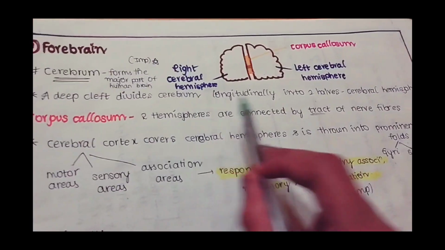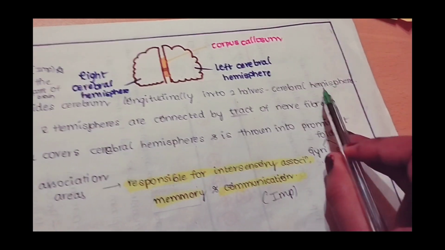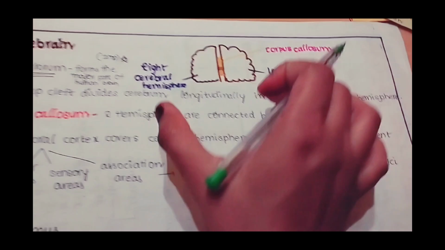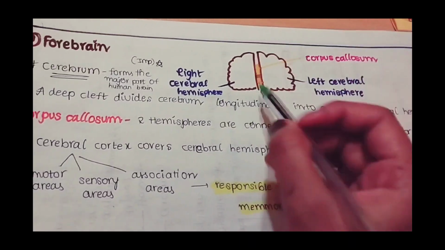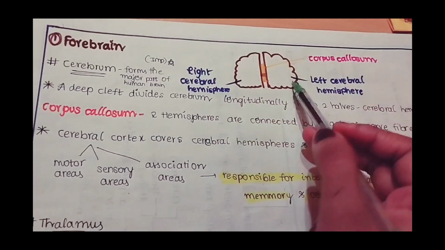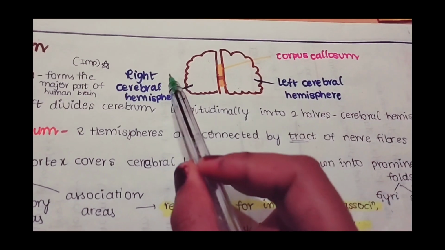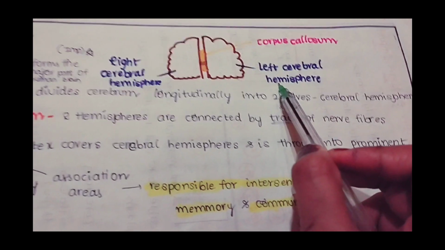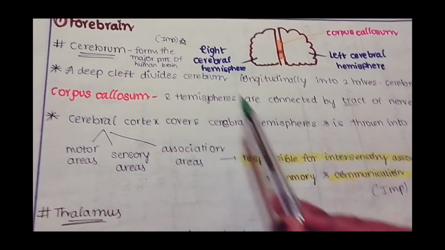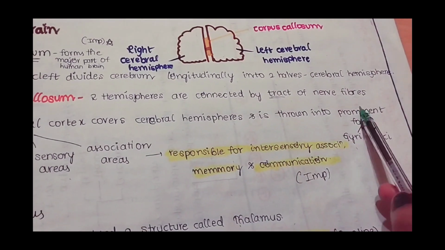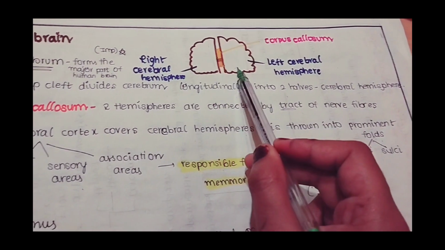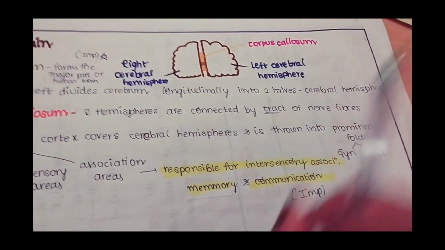A deep cleft divides cerebrum longitudinally into two halves, that is, they are known as cerebral hemispheres. Imagine this as a cerebrum diagram, and this is the cleft which is dividing cerebrum into two halves. They are known as cerebral hemispheres: right cerebral hemisphere and left cerebral hemisphere. Corpus callosum: these two hemispheres are connected by a tract of nerve fibers.